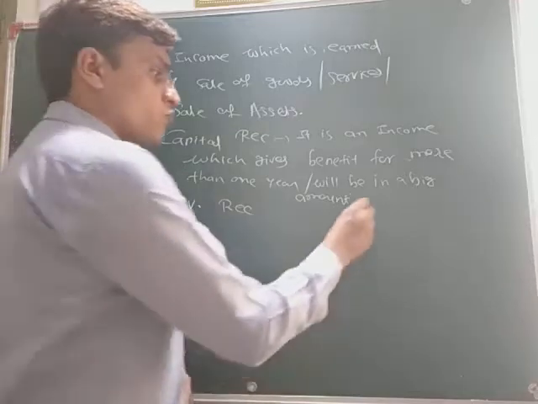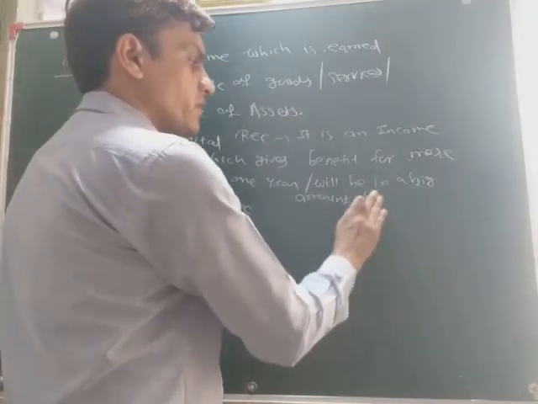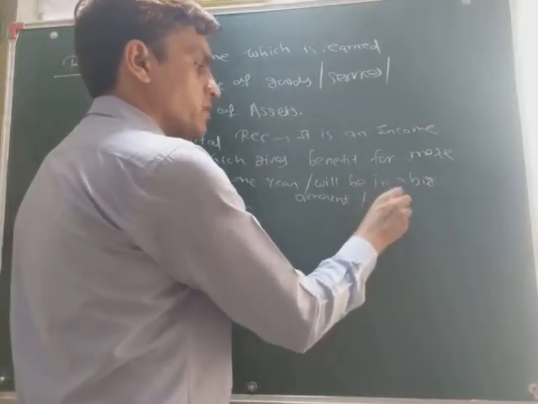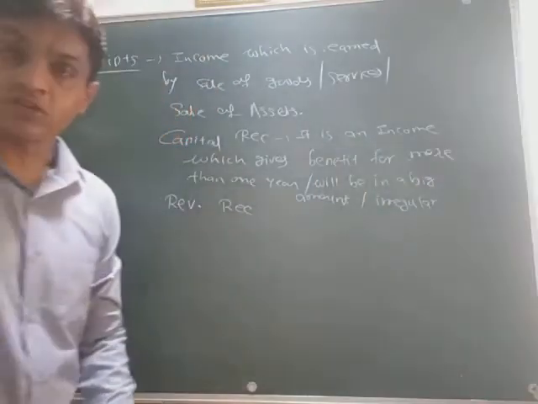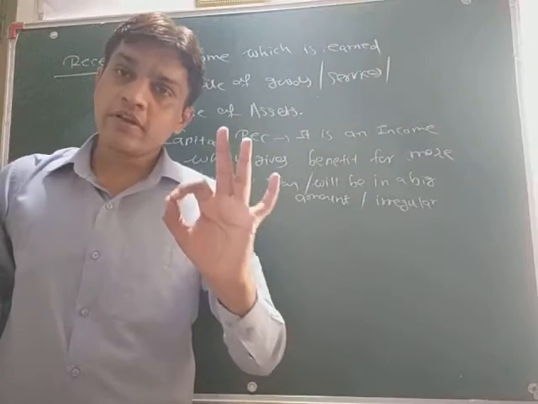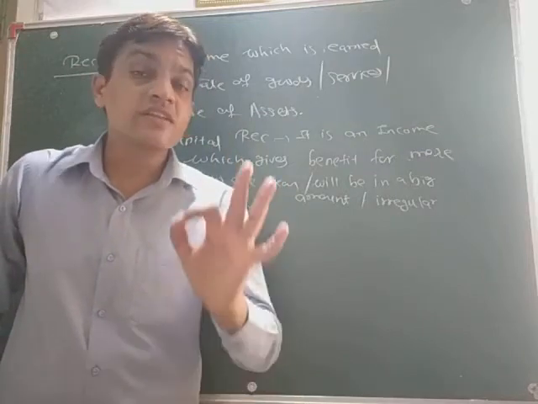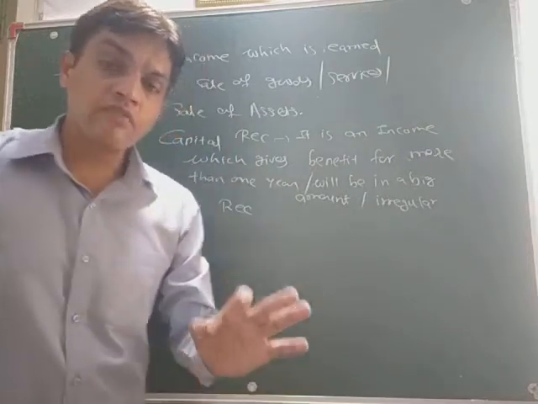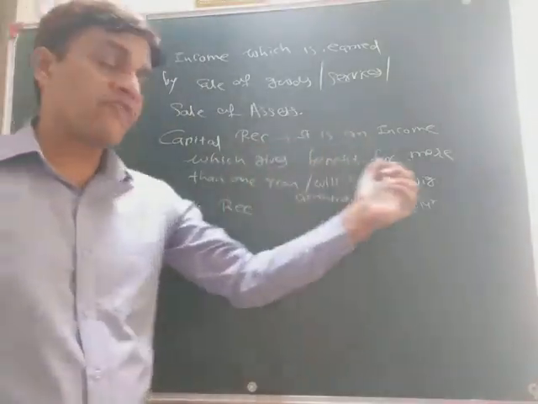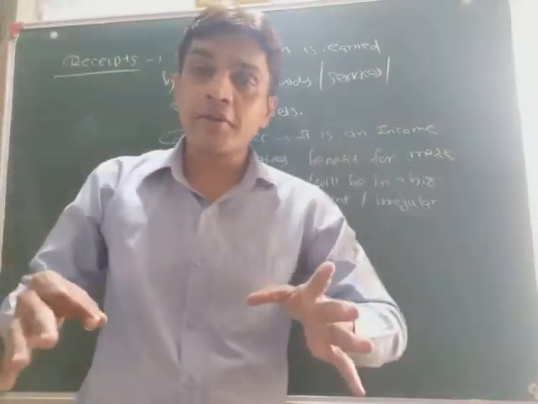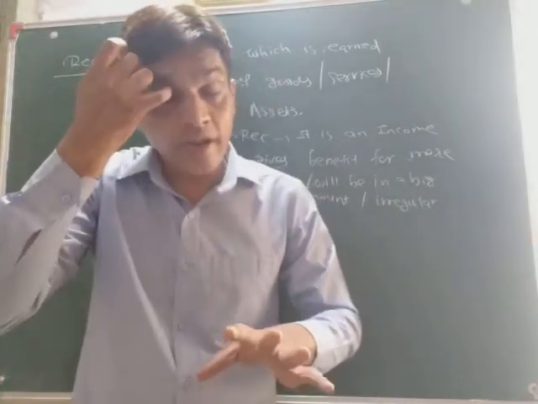And one more thing, it is irregular income. Yes, this is very important. It is irregular in nature. So capital receipt is what? Which is irregular in nature, which would be in a big amount, or it is an income which gives benefit for more than 1 year. So that thing is called capital receipt.